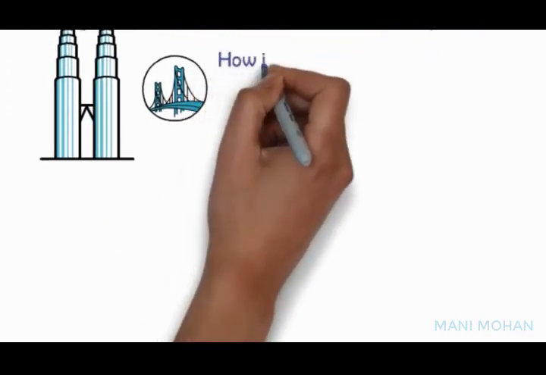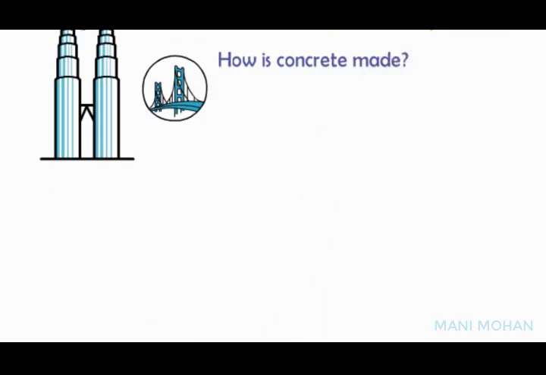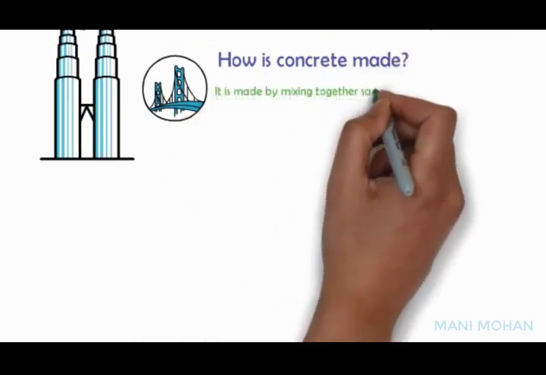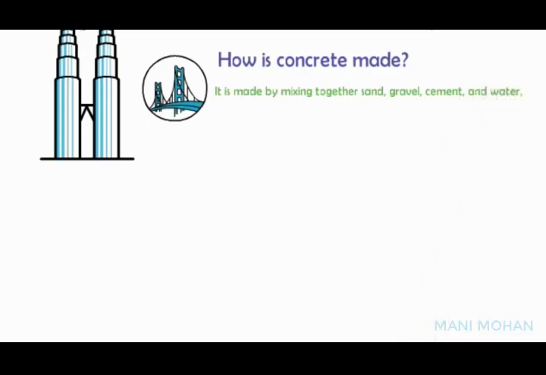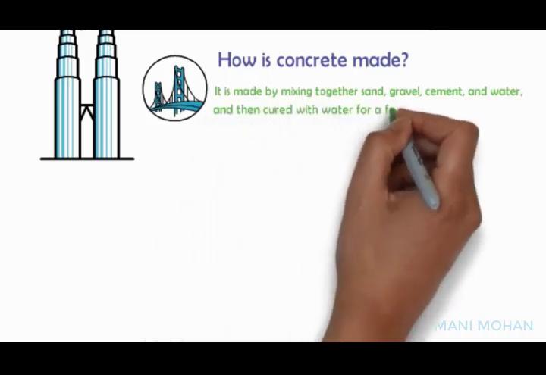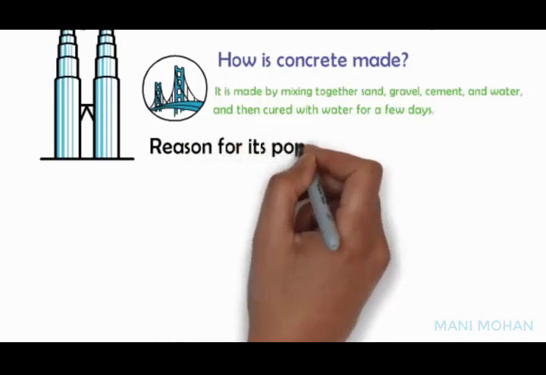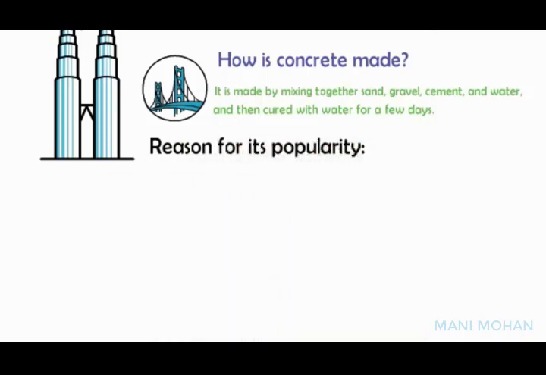Firstly, let me very briefly tell you how concrete is made. It is in general made by mixing together sand, gravel, cement and water. This mix, when cast in the desired shape, results in a solid mass with well-defined properties after it has been suitably cured with water for a few days.